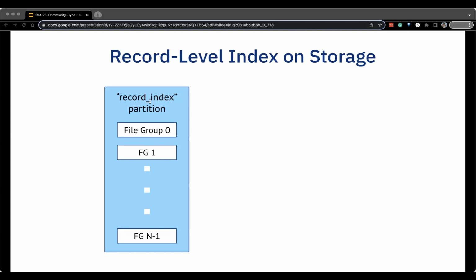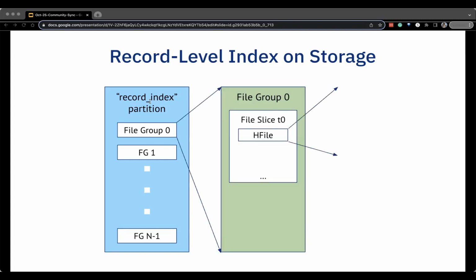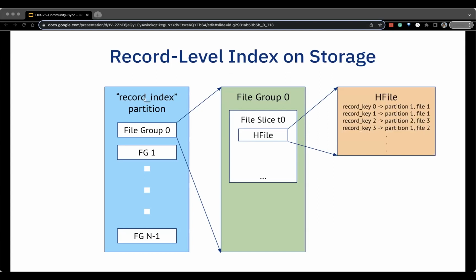Okay. So given that the metadata table uses the HFile as the base file format, the HFile contains the key to value pairs of the record key to location mapping. Let's say now we have a set of record keys to look up. The corresponding file groups are identified by the hash function. Then these keys are looked up in the HFile through point lookups without having to scan the whole file, which is efficient.